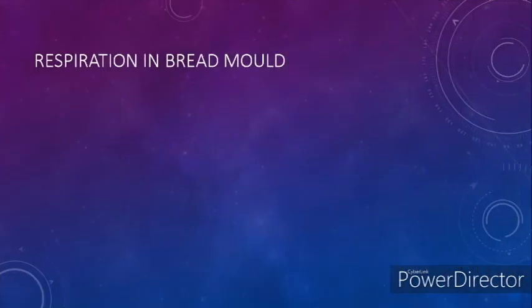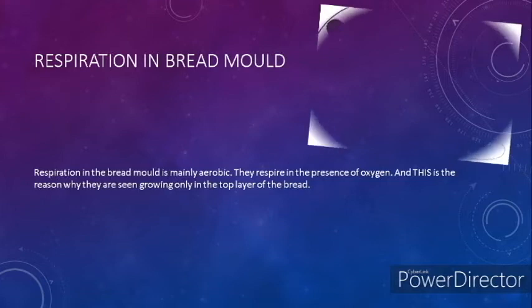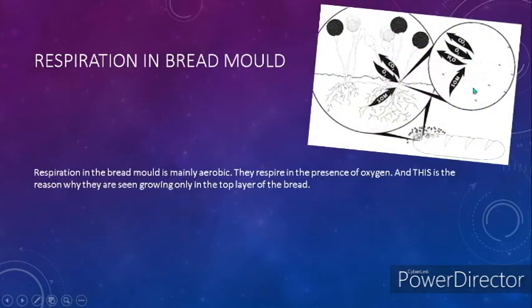Respiration in bread mold. Okay, so this is a very easy concept. Respiration in the bread mold is mainly aerobic, and they respire in the presence of oxygen. And this is the reason why they are seen growing only in the top layer of the bread. This is a diagram you can refer to, pause the video.